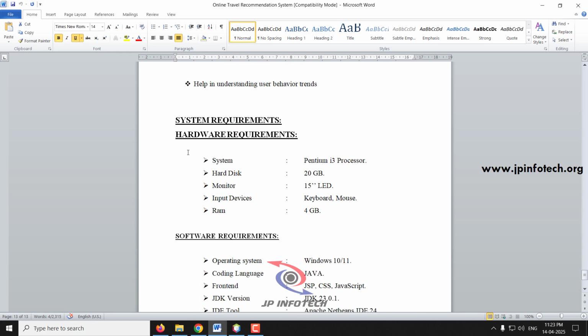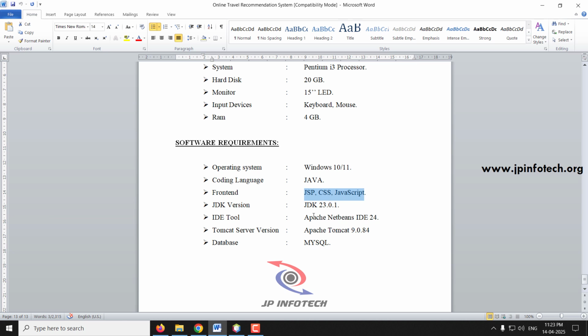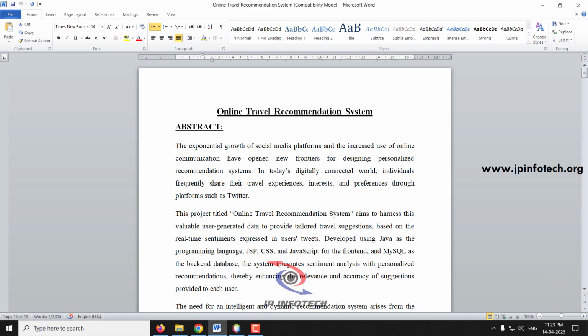And these are the system requirements, the minimum hardware requirements. Coming to the software requirements, this project can be executed in Windows 10 or 11. The coding language used is Java. The front end contains JSP, CSS, JavaScript. JDK version is JDK 23.0.1. The IDE tool is Apache NetBeans IDE 24. Tomcat server version is Apache Tomcat 9.0.84. The database is MySQL. So now let us see the execution of the project.